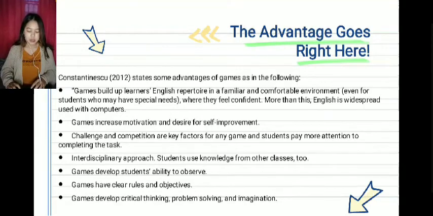English games are also very useful in increasing enthusiasm in English learning activities. This is because there are many communicative and collaborative games that can attract students' interaction in the learning process.